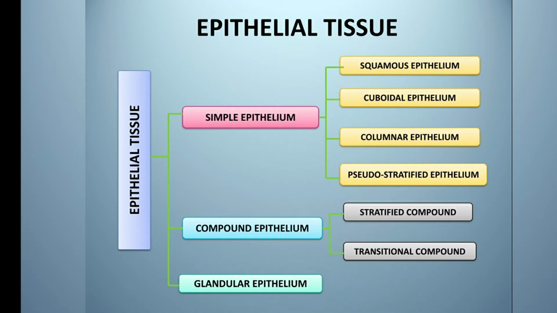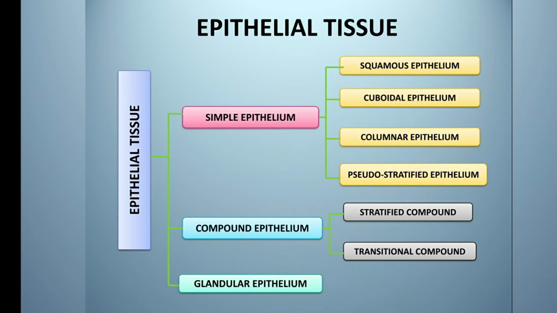Now let's see the classification of epithelial tissue. There are two criteria for the classification of epithelial tissue. One is according to the shape of the cell and the second is according to the number of layers of cells found in the tissue. If there is only a single layer of cells resting upon the basement membrane, then it will be simple epithelium, whereas compound epithelium consists of more than one layer of cells and only the cells of the deepest layer rest upon the basement membrane. If the cell attains a glandular function, it is called glandular epithelium, which we will discuss in the coming videos.